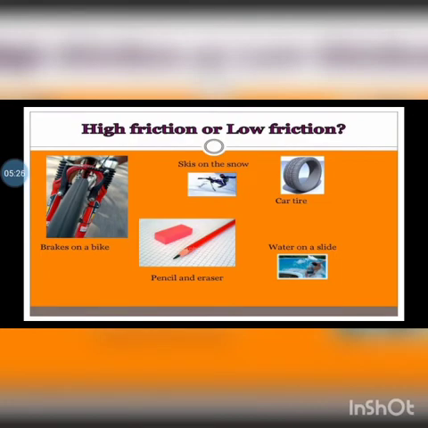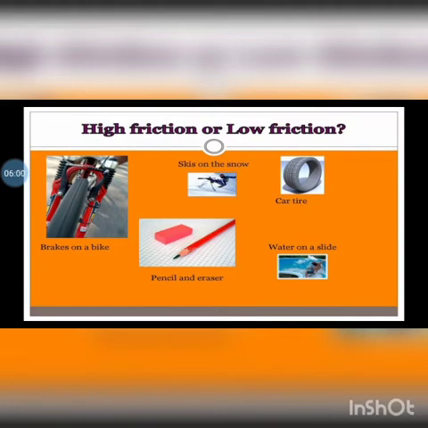Can you tell me, out of all these pictures, which picture shows high friction and which picture shows low friction? So the brakes on a bike show high friction. Pencil and eraser show high friction. Car tires also follow high friction. But skiing on the snow needs low friction.